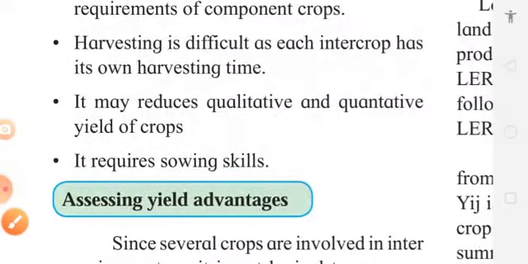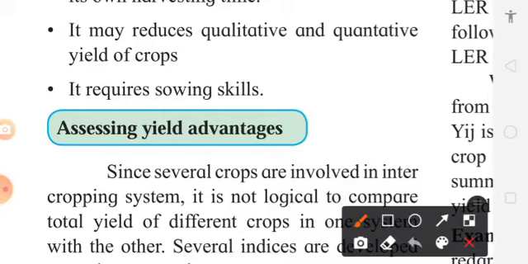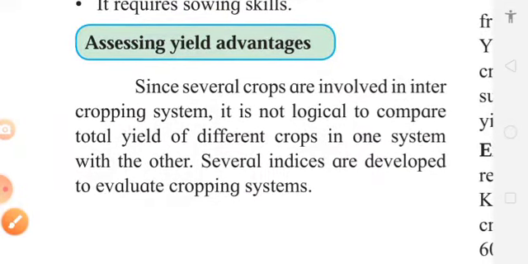Then intercropping may also reduce the qualitative and quantitative yield of the crop. Compared with monocropping, the quality may reduce a little bit because there is competition between these different crops for space, nutrients, water, and so on. And most important, it requires sowing skill. So these are some advantages and disadvantages of this intercropping.